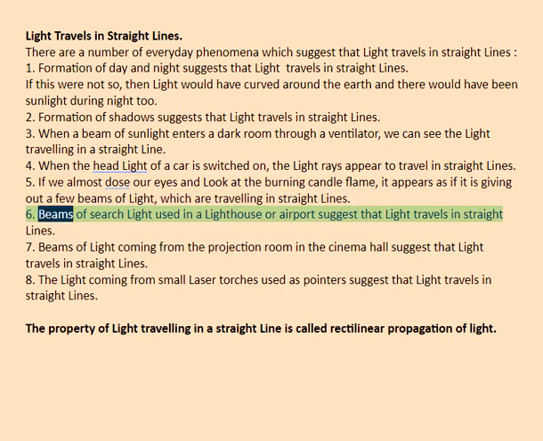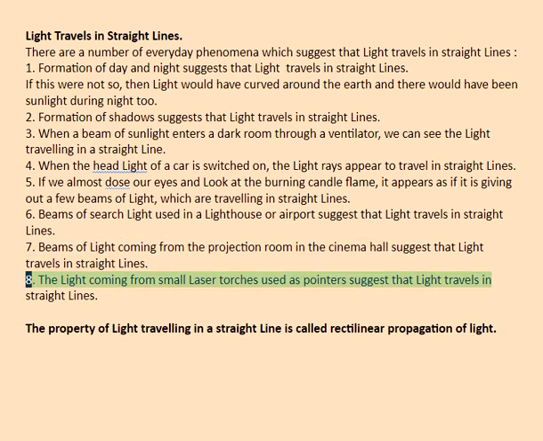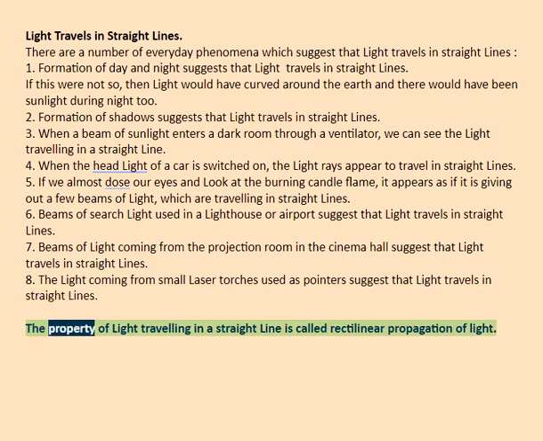6. Beams of searchlight used in a lighthouse or airport suggest that light travels in straight lines. 7. Beams of light coming from the projection room in the cinema hall suggest that light travels in straight lines. 8. The light coming from small laser torches used as pointers suggests that light travels in straight lines. The property of light traveling in a straight line is called rectilinear propagation of light.